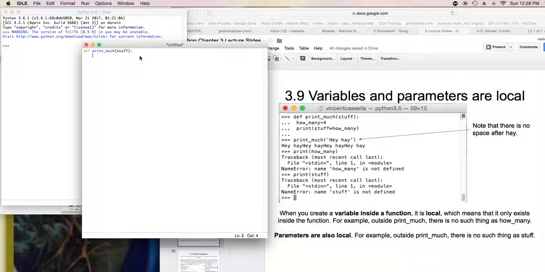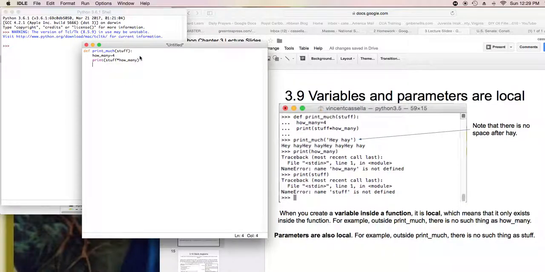Inside the function, we will define a variable called how many, and we're going to say that that's equal to 4. Then the next line of the function will be to print whatever was inserted, which will be called stuff, by how many times.